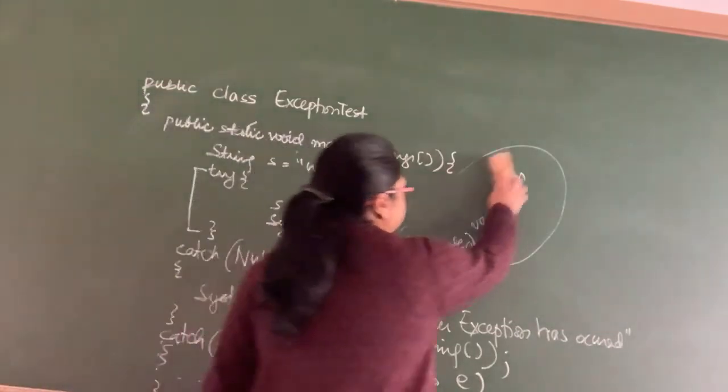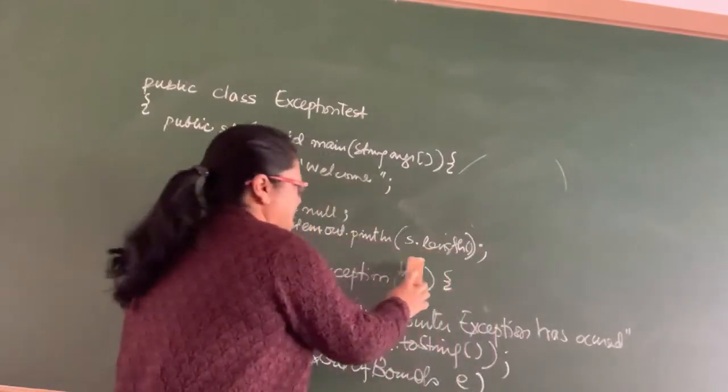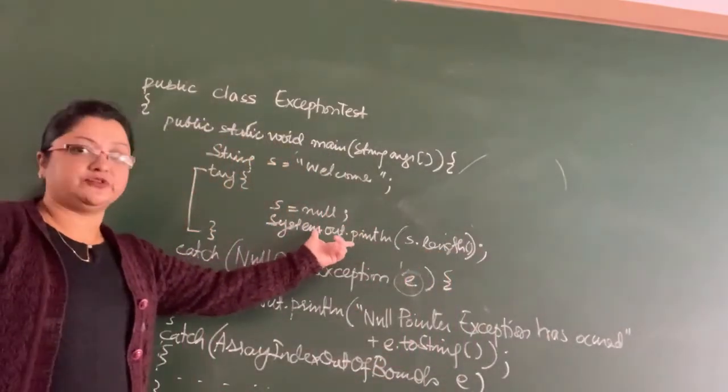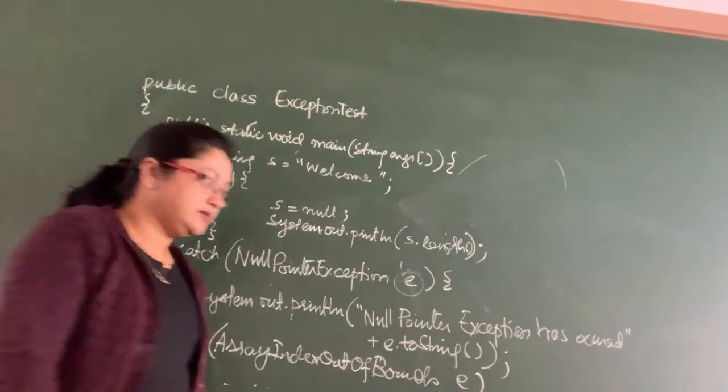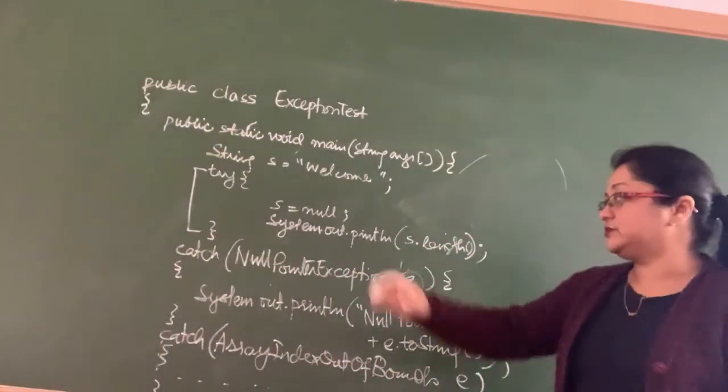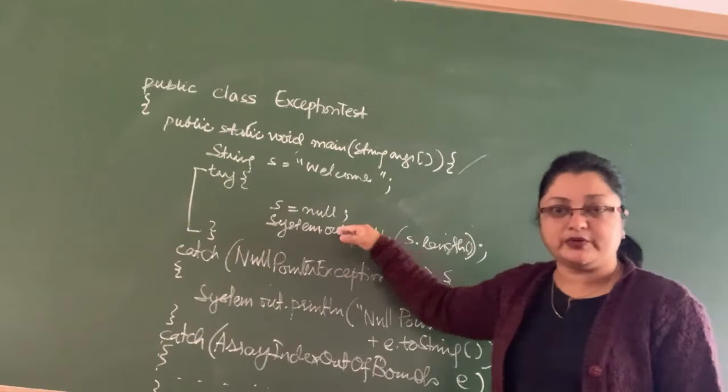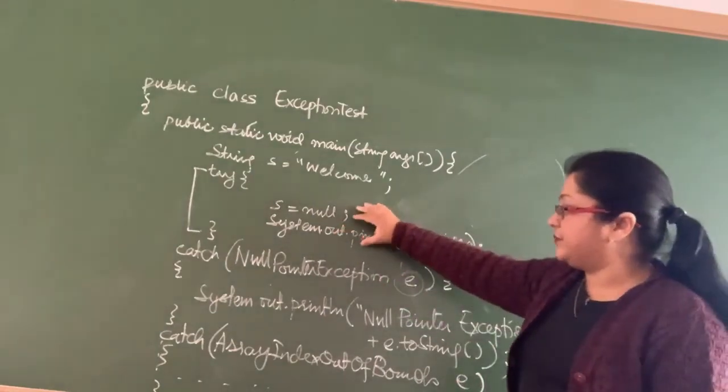Now suppose here, instead of this exception which has occurred, some other exception has occurred. Say instead of NullPointerException, an ArrayIndexOutOfBounds exception has occurred. So what will happen?